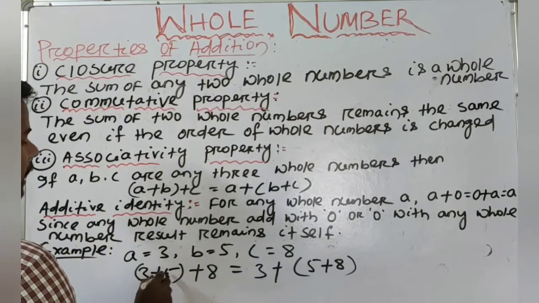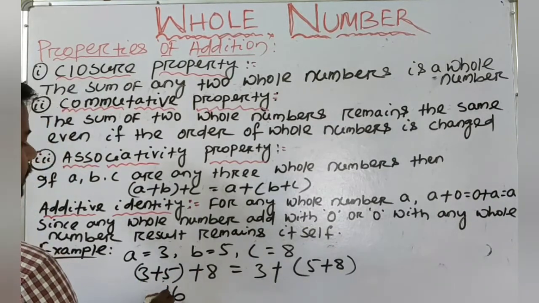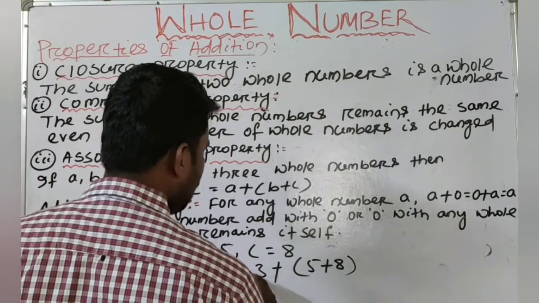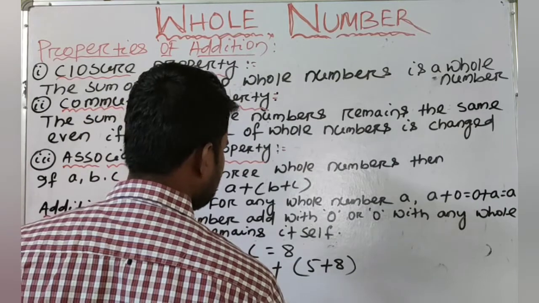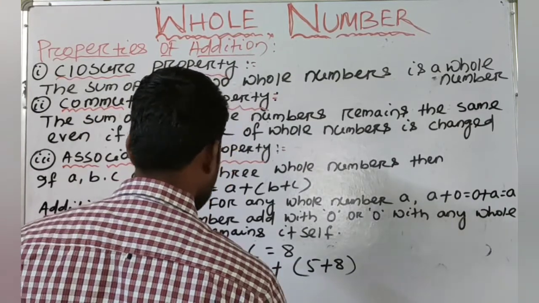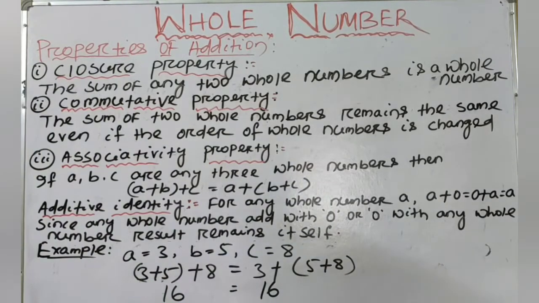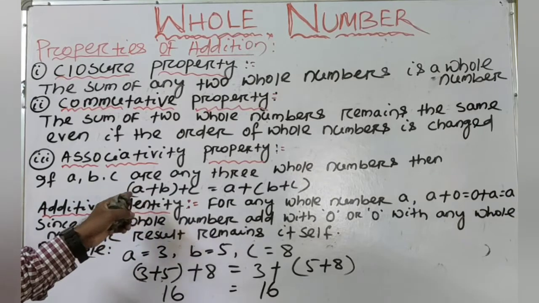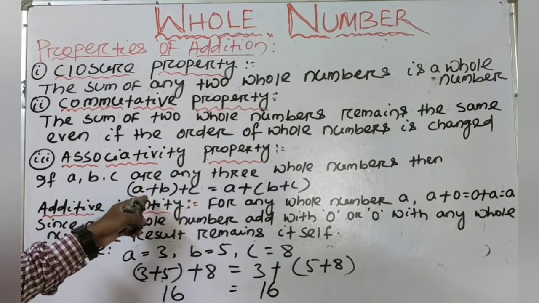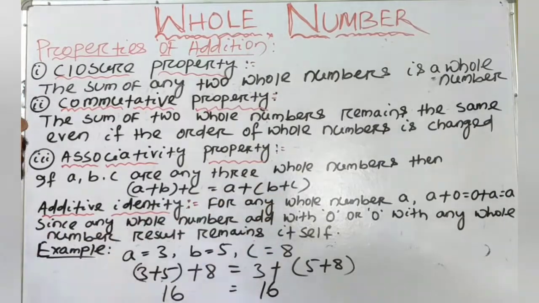So 3 plus 5 is 8, and 8 plus 8 is 16. The LHS answer is 16. For the RHS, 5 plus 8 is 13, and 13 plus 3 is 16. So LHS is equal to RHS. So when we take any three whole numbers A, B, C, then (A plus B) plus C is equal to A plus (B plus C).